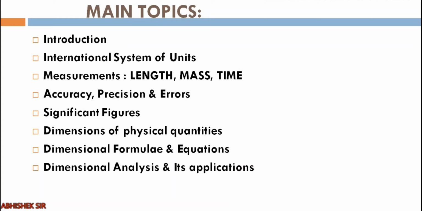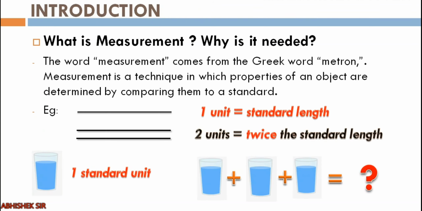You might have already covered this topic in chemistry chapter 1. Still, we will continue with this. Then we'll go for dimensions of physical quantity. What are dimensions? How to represent dimensions in the form of formulas and equations. Then dimensional analysis and its application. So these are a few main topics that we are going to study in this chapter. Now, starting with the introduction part.